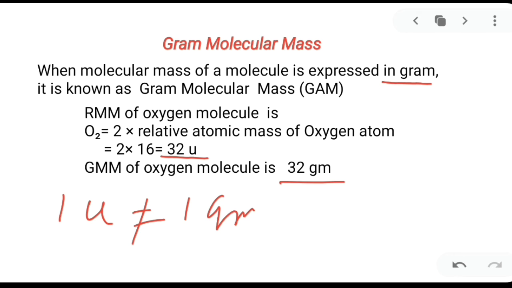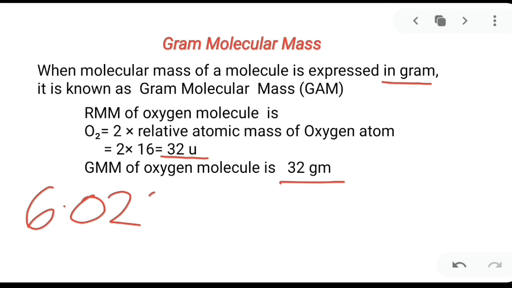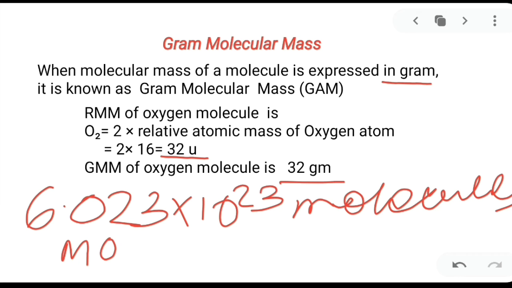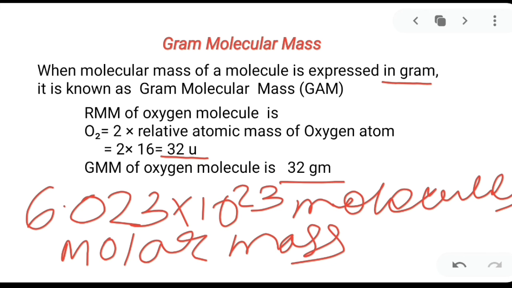Now I am just telling you that here when we talk about the gram atomic mass, that time we are taking the 6.023 into 10 to the power 23 molecules का weight. Is it clear? Hence, gram molecular mass can also be known as the molar mass. Molar mass of oxygen is equal to 32 gram. Is it clear, children?